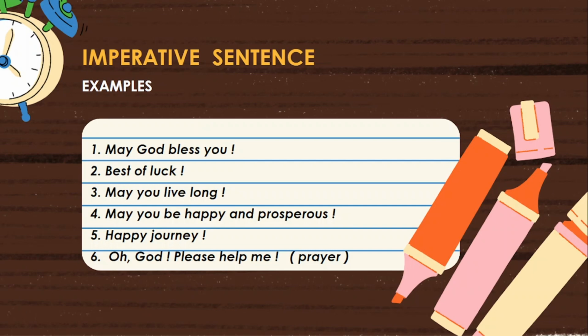Next, fifth one. Happy journey. It is a wish of somebody. So, it ends with an exclamation mark. This wish does not have a subject. So, the helping verb may is not written.